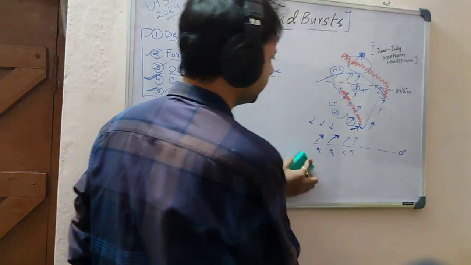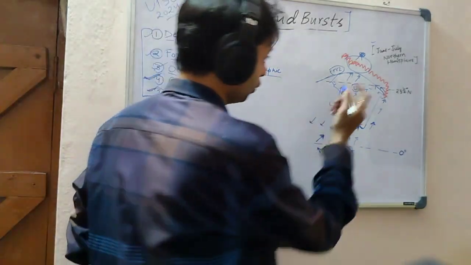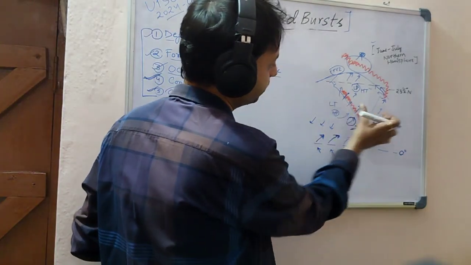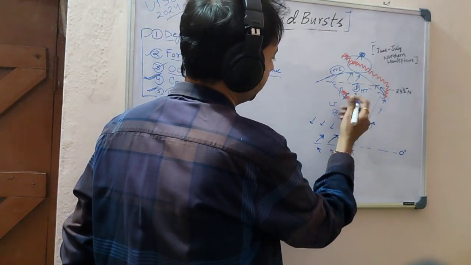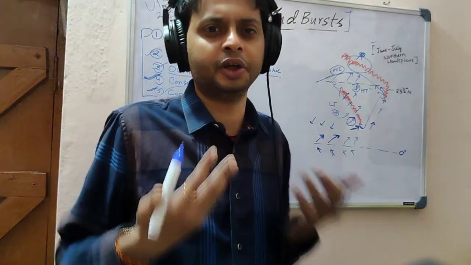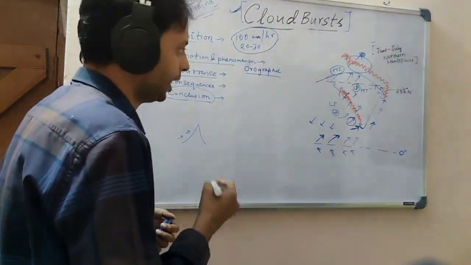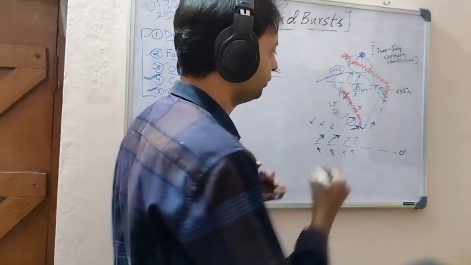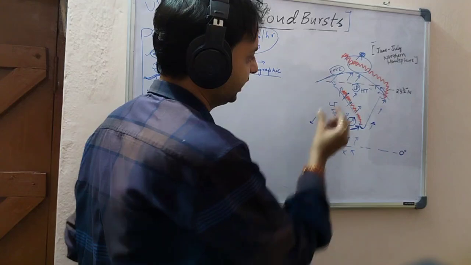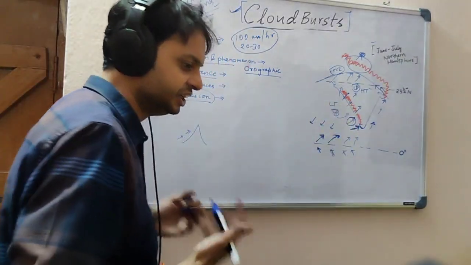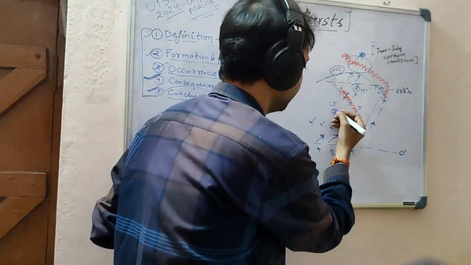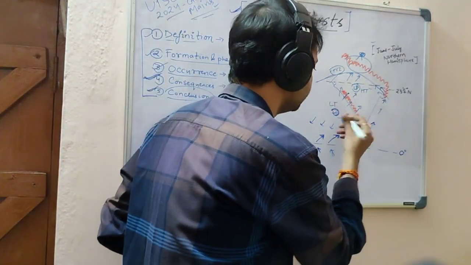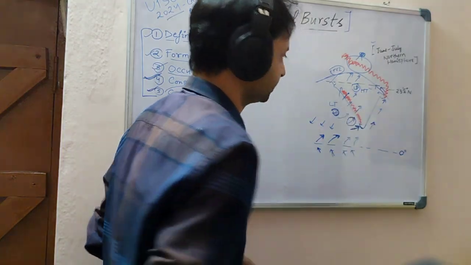Now that you understand why low pressure has grown in the northern plains, there is one more point you have to remember: India is surrounded by water on three sides, and water takes more time to heat up as compared to land. So the same concept of sea breeze and land breeze will happen in the monsoon. The winds will always blow from high pressure towards low pressure, and because water heats very slowly compared to land, there will be high pressure over the water in comparison to the low pressure on the landmass. So the wind will start blowing from high pressure towards low pressure, towards the northern plain.